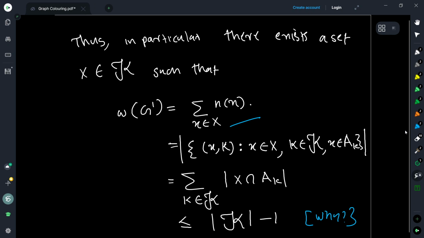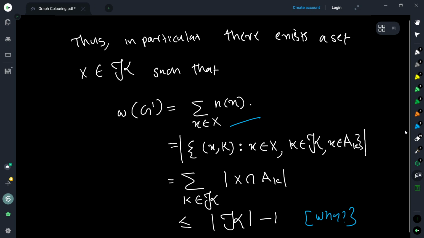But we know that when we choose K to be equal to X, in that case X is also a clique, and A_X and X do not intersect, because X intersection A_X is empty by the choice of A_X.